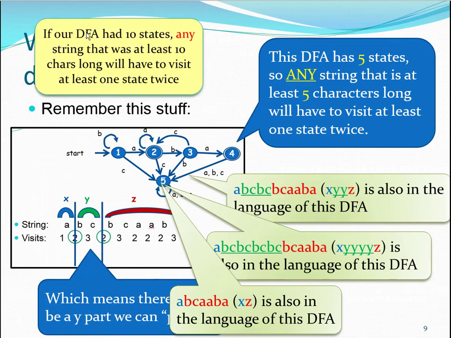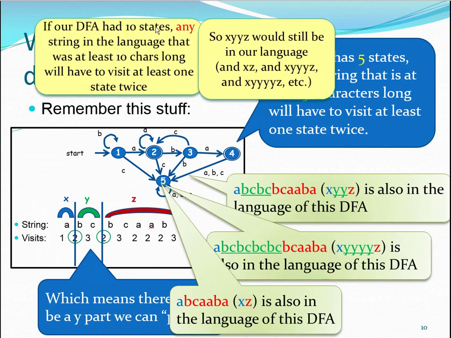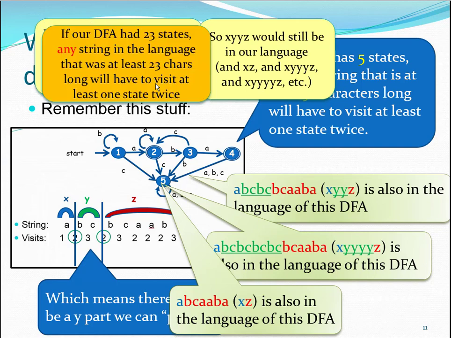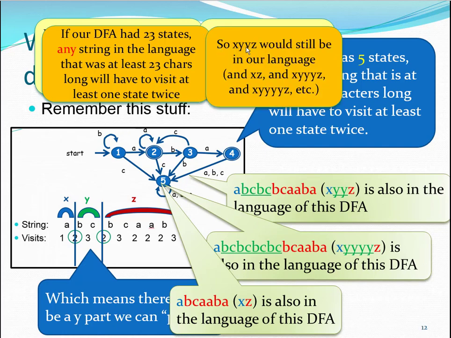So for example, if our DFA has 10 states, then any string that's at least 10 characters long is going to have to visit at least one state twice. And if that string is in the language, then XYYZ is going to be in our language, and XZ and XYYYZ and so on, if it's a 10 state DFA. And if it's a 23 state DFA and we have a string in the language that's at least 23 characters long, that's going to have to visit at least one state twice, in a different DFA. And XYYZ, once we did the right split for that string.